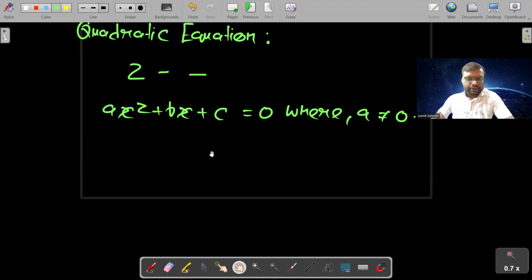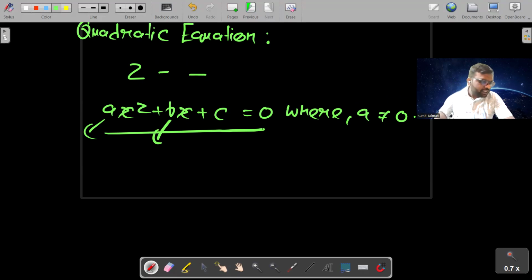And students, it's a general quadratic equation, that is ax square plus bx plus c is equal to 0. And here a and b are the coefficients of x square and x respectively, and c is a constant term.